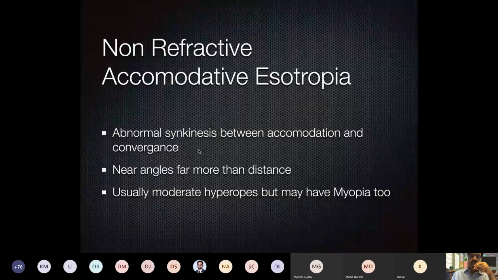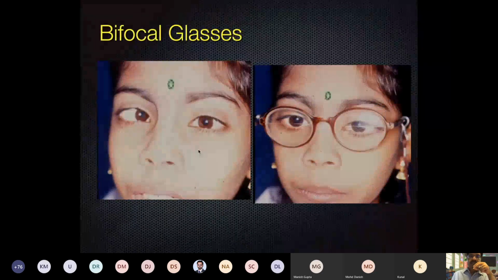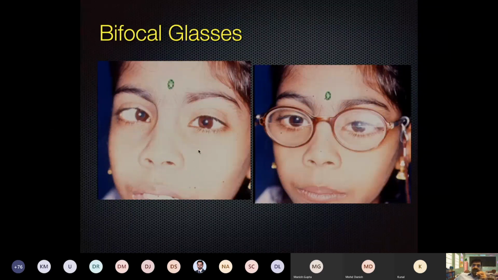Now, a non-refractive accommodative esotropia. In common terms, what we discussed yesterday is the high AC/A ratio. Again, in these children there is esotropia, there is hyperopia, and the squint for distance is different from the squint for near. Suppose, for example, the distance squint is measuring 30 prism diopters, the near will be 45. So when we give the full distance correction, it gets ortho for distance, but 15 remains for near.